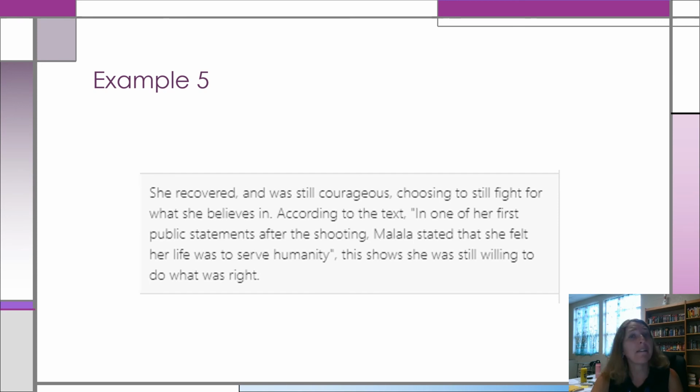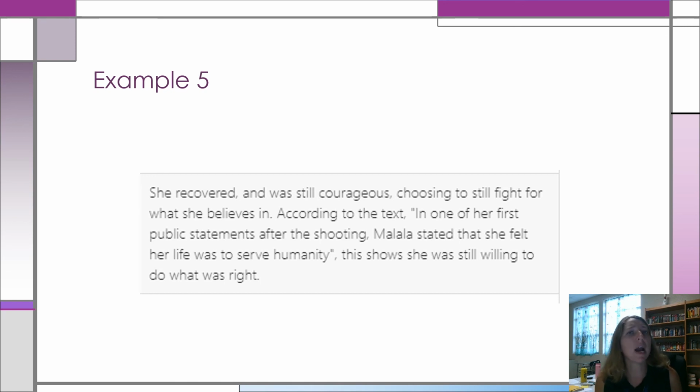Okay, and then my favorite part of the paragraph, the explanation. This shows she was still willing to do what was right. Okay, and that explains, it connects her evidence to her serving humanity and to the idea of her standing up for what she believes in, for choosing to do what was right. So that was another great example that I pulled.